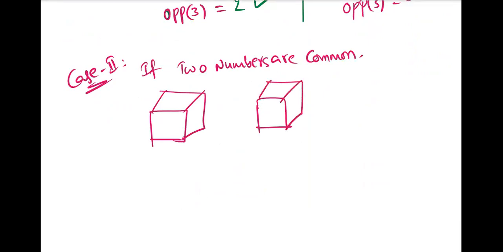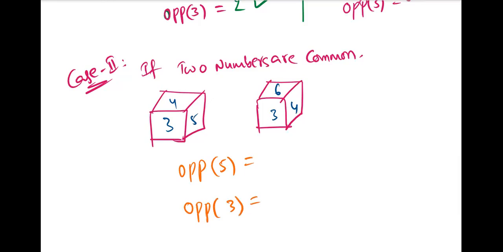The numbers are 3, 4, 5 and 3, 4, 6. Now tell me, what is the number opposite to 5? What is the number opposite to 3? And what is the number opposite to 4?